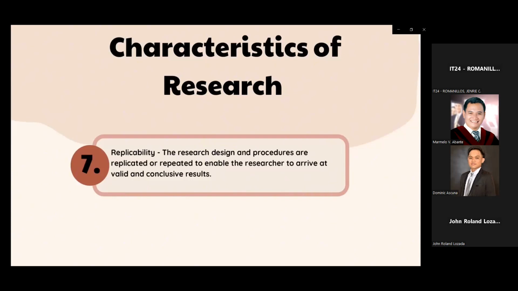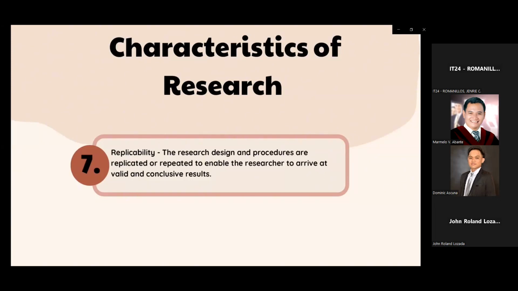consistent with the study when conducted again under the same condition. Replicability is an important principle in scientific research because it ensures that findings are not the result of chance or isolated occurrences.